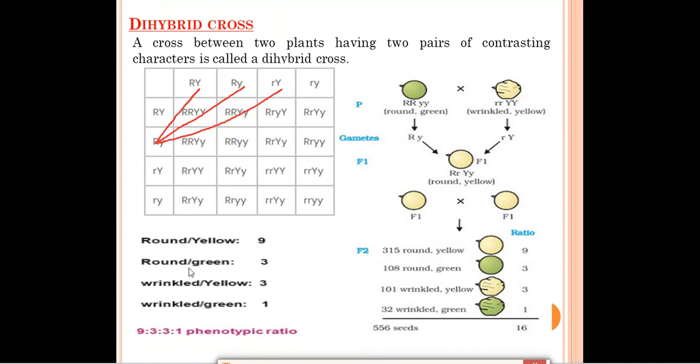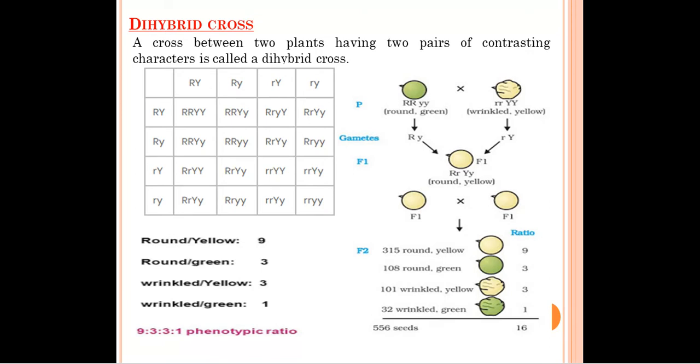So in the F2 generation, we have got a total of 556 seeds, and the ratio will be of 16. Means if you add these numbers, you'll get a total of 16. So this is the ratio for the phenotype.